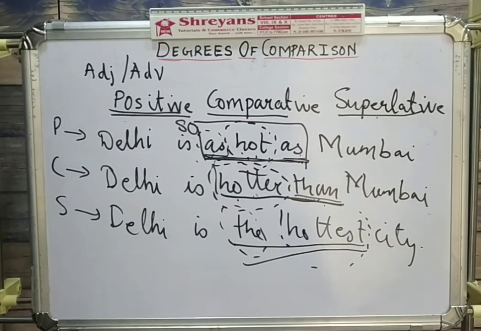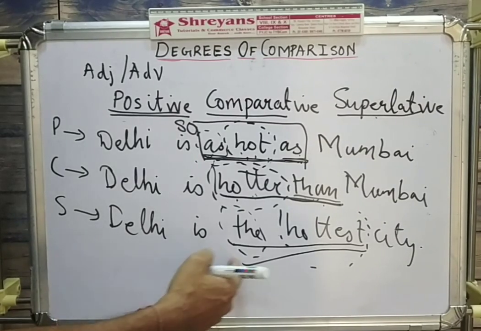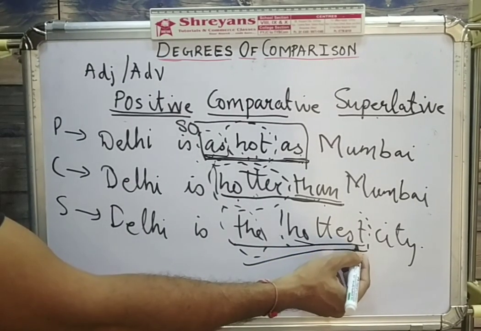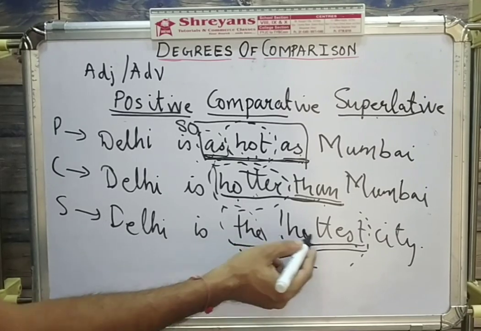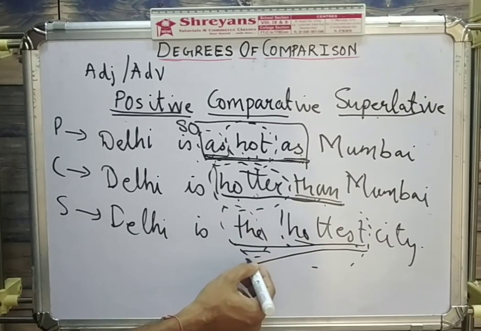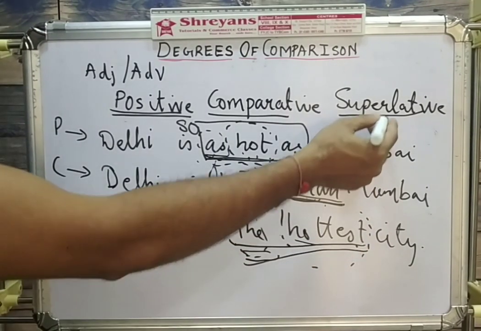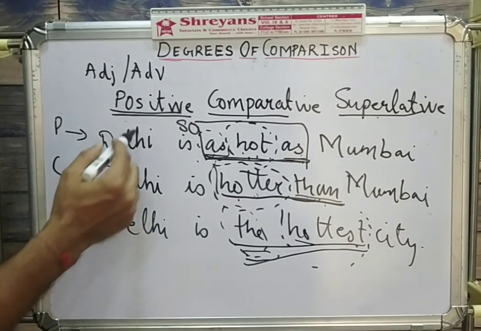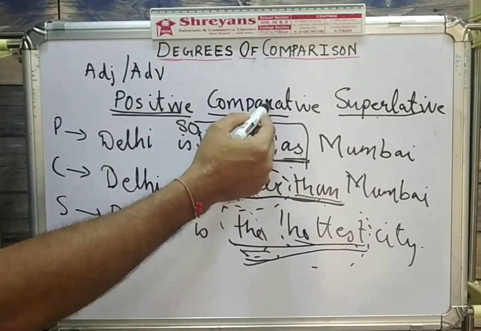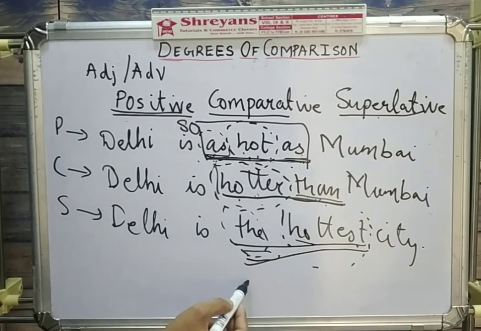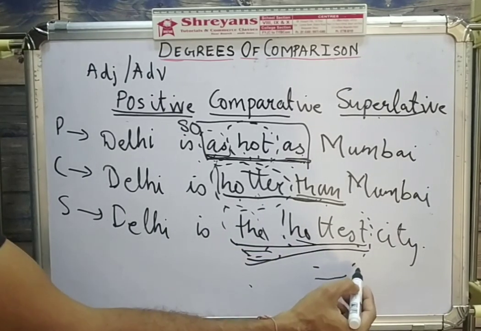Similarly, if we talk about the superlative degree, Delhi is the hottest city. Here the adjective is in superlative form, and very important, before the adjective I have used the. So the dash is the trademark of the superlative degree. So how do you recognize the positive degree? As dash as. Comparative degree, dash than. Superlative degree, the dash.